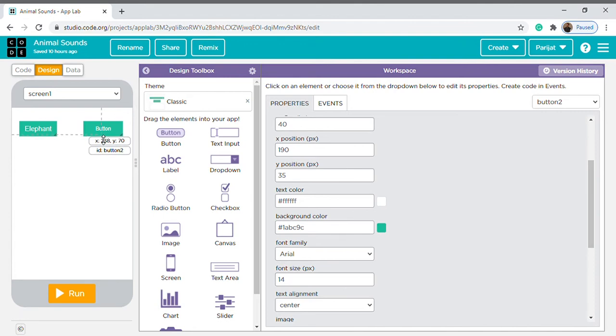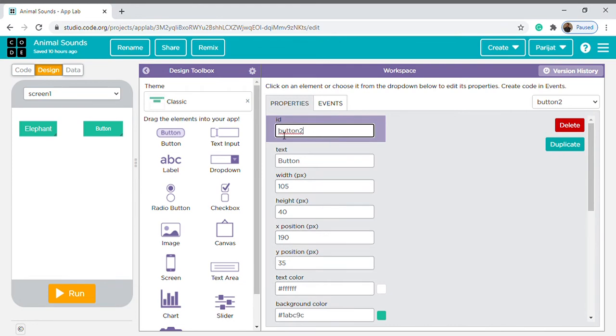Always remember, while designing the app, always keep your screen neat. Okay, now we will give ID as dolphin sound, and here as dolphin.